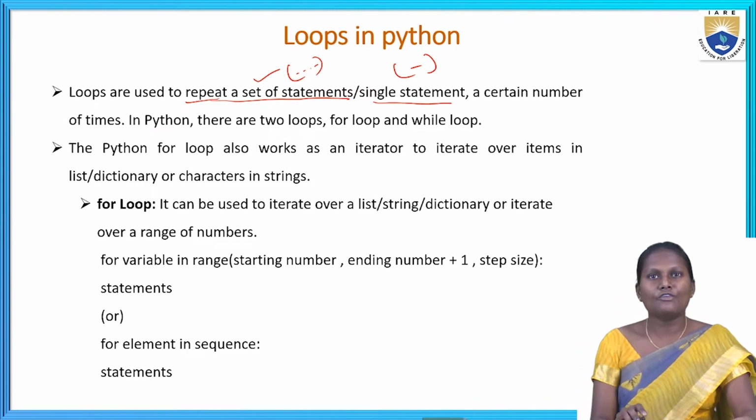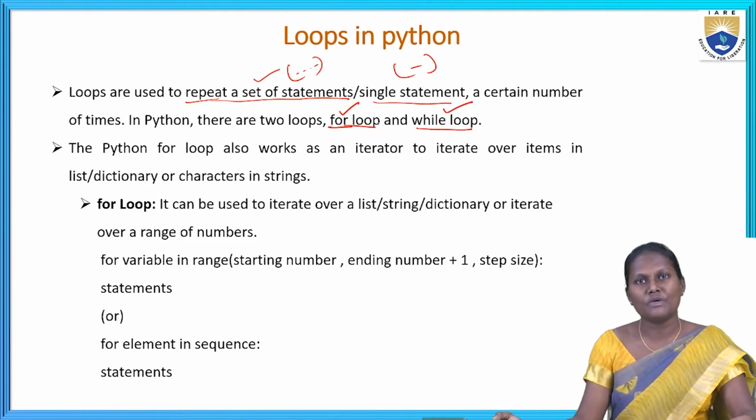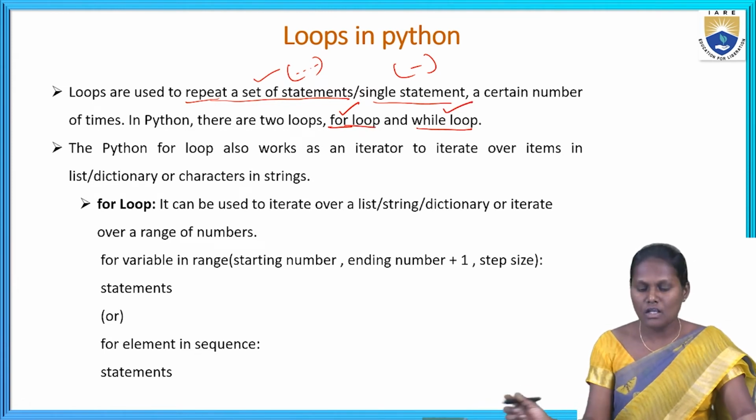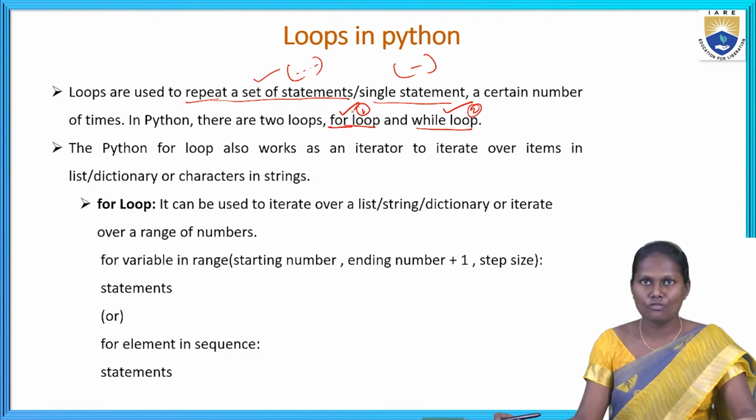In Python, we are using two loops. What are the two loops? The for loop, as well as the while loop. All of us must know about the for loop and while loop. Why? Because in Python, these two are the main loops we are using. The first one is the for loop and the second one is the while loop.